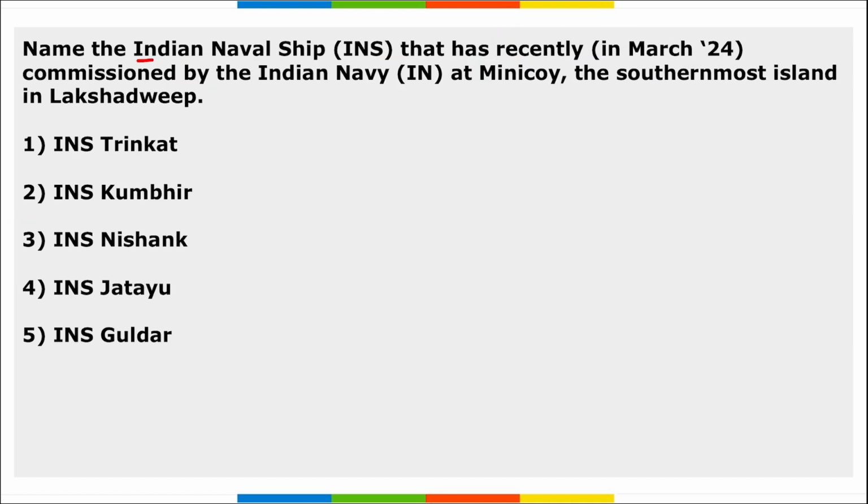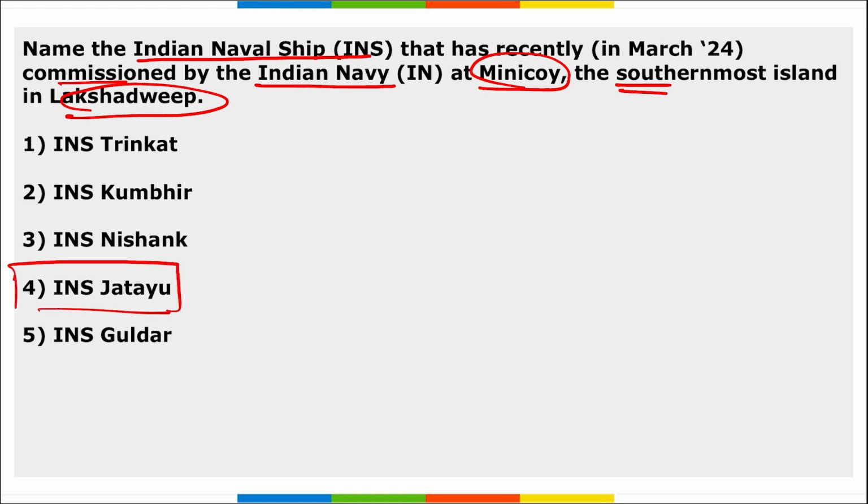Next, name the Indian naval ship that was recently commissioned by the Indian Navy at Minicoy, the southernmost island of Lakshadweep. So what is the name of that INS? It is INS Jatayu, right? This was the Indian naval ship commissioned by the Indian Navy at Minicoy Island, the southernmost island in Lakshadweep, and it was commissioned by Admiral R. Hari Kumar, who is our Chief of Naval Staff.